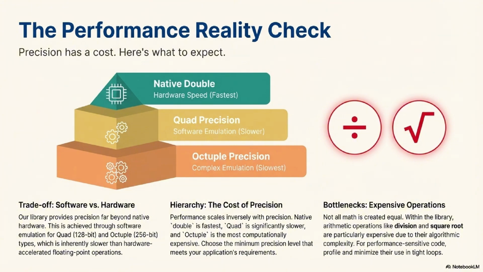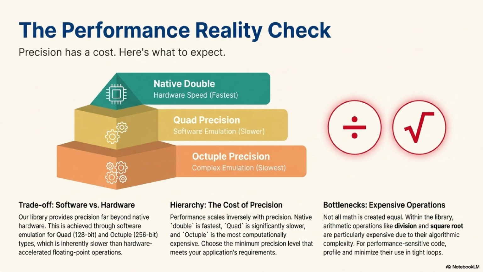So if a user is currently on a hardware-accelerated double and they decide to upgrade to a TLFloat quad, what kind of slowdown are we talking about qualitatively? A native double operation might take one CPU cycle. A quad operation might take dozens of cycles. An octuple operation, especially for a transcendental function, could take hundreds. The performance difference is stark.